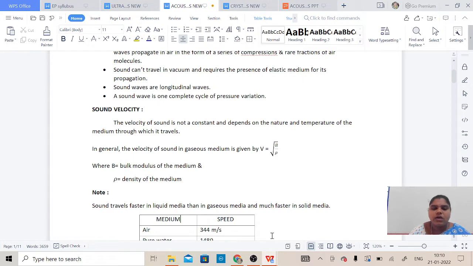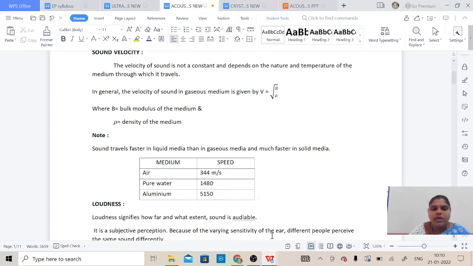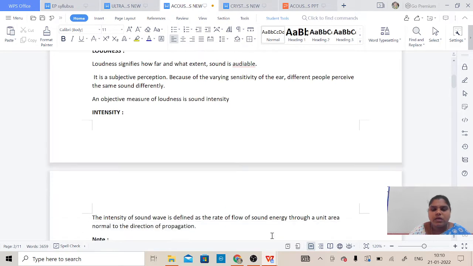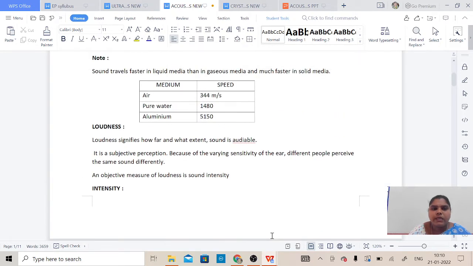We know that density is mass per unit volume. Here there is one note point: sound travels faster in liquid media than in gaseous media, and much faster in solid media. Medium and speed: air has 344 meters per second, pure water has a speed of 1480 meters per second, and aluminium has 5150 meters per second. So sound travels faster in a liquid medium than in a gaseous medium.